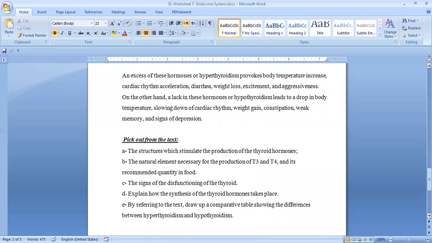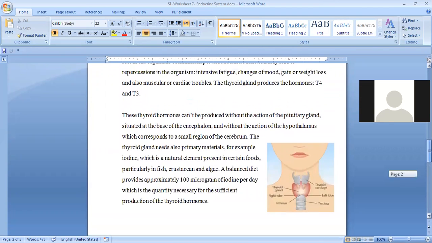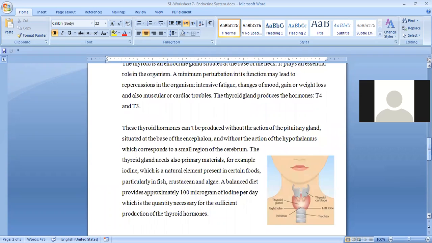Moving to part B. What is the natural element necessary for the production of T3 and T4? And we need its recommended quantity in food. Now let's move to Ahmad Shahimi. Ahmad, what is the name of this natural element that is needed for the production of the thyroid hormone? Iodine. Okay, thank you.